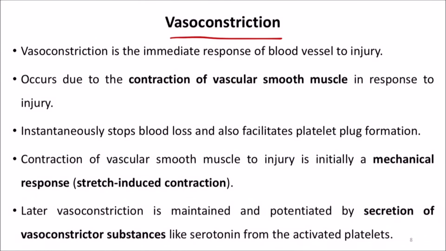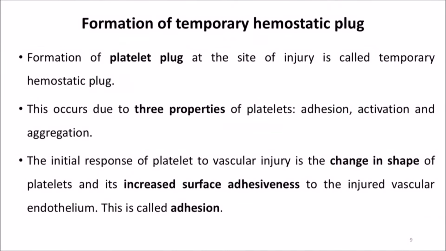So when there is an injury, the immediate response you see is vasoconstriction, which occurs due to the contraction of vascular smooth muscle. It instantaneously stops the blood loss and also facilitates the platelet plug formation. Later the vasoconstriction is maintained and potentiated by the secretion of vasoconstrictor substances, especially serotonin. That is about vasoconstriction. Second stage is formation of temporary hemostatic plug.